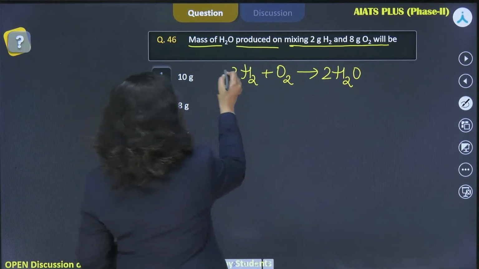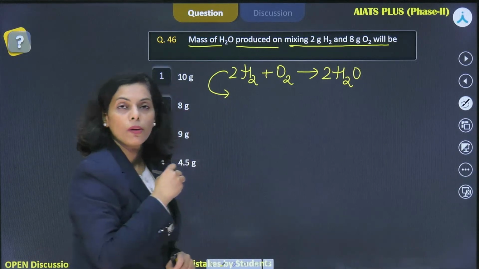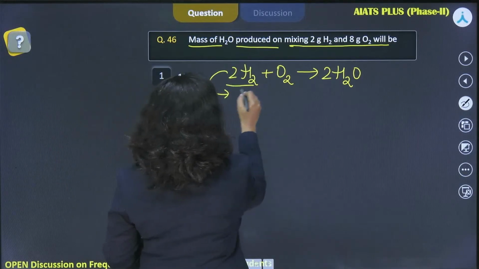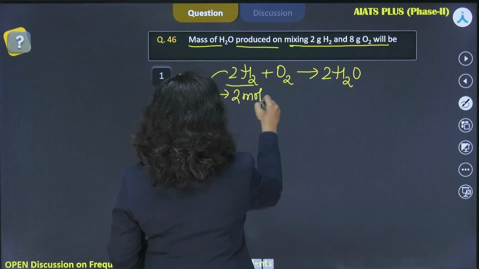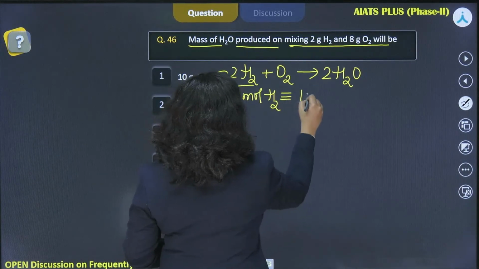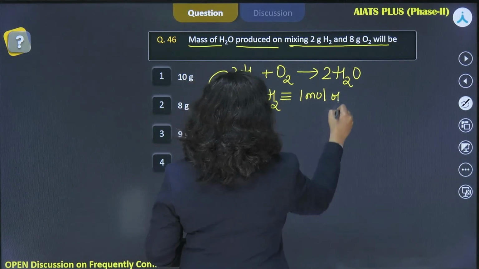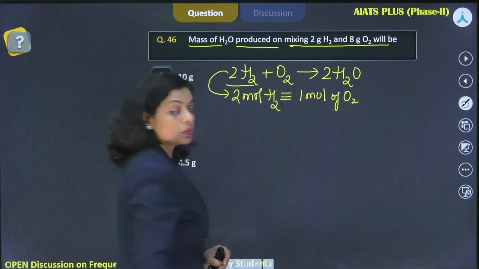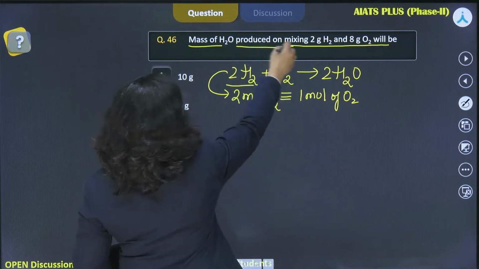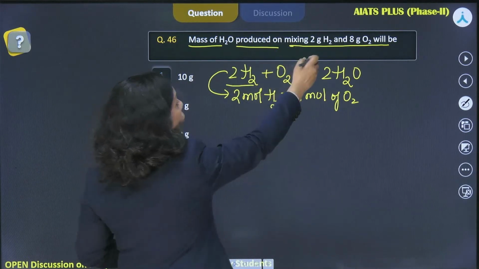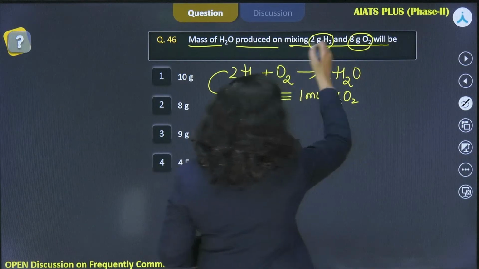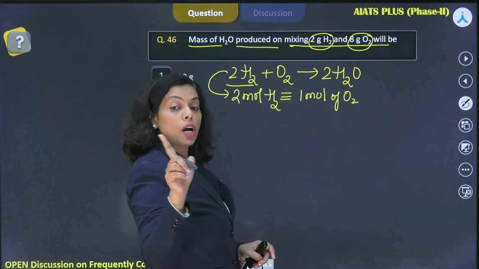Now what outcome from this equation can you get from here? Just check. If you look here, you find that 2 moles of hydrogen are reacting with 1 mole of oxygen, isn't it? When this happens, you need to find the mass of water produced, but you have the two values here: 2 gram of hydrogen and 8 gram of oxygen. How much hydrogen do you have? 2 gram. How many moles?